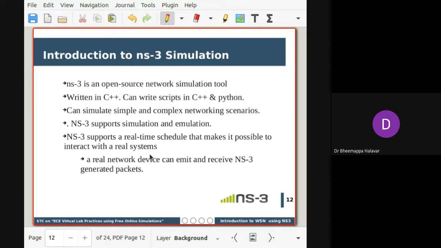But NS3 is not an extended version of NS2. It's completely different, built from scratch. To improve the overall simulation performance and overcome some drawbacks, the same organization proposed an open source network simulator from scratch. That is NS3.